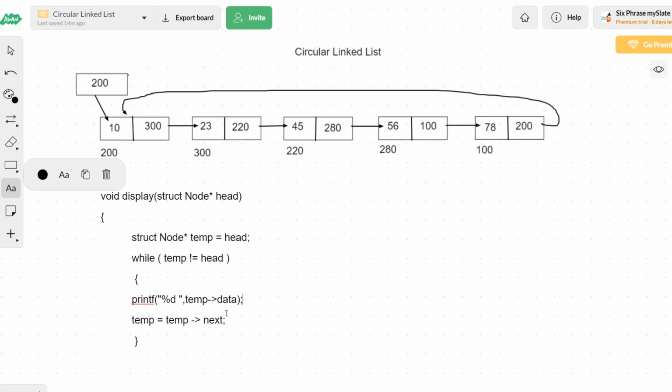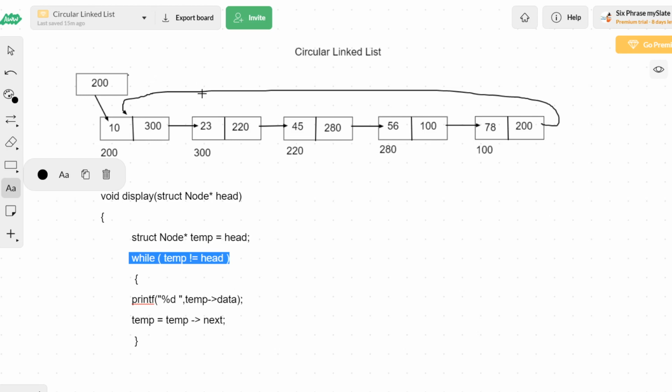So what to do? Here a do while loop will help us. Why do we use a do while loop? When we want to do a certain task before checking the condition, we use do while. So for the very first time, before checking temp not equal to head, I should print temp of data, and one time I need to move.